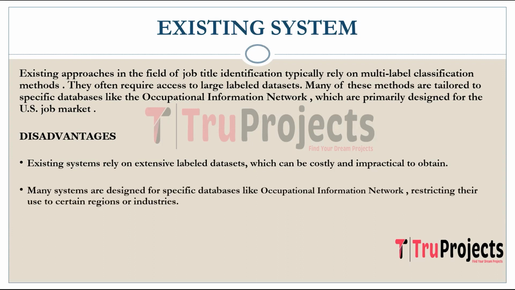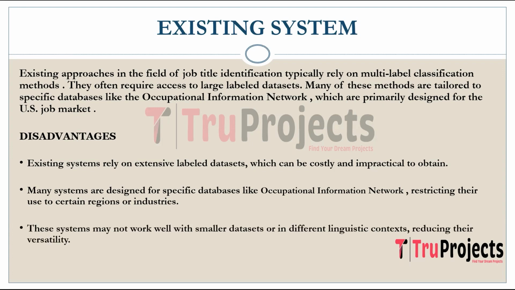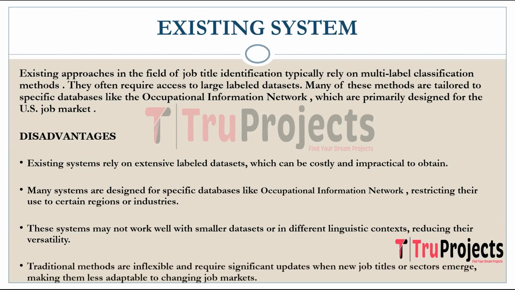Many of the systems are tailored to work with specific databases like the Occupational Information Network, which are primarily designed for the US job market. This restricts their utility in international or industry specific contexts. Existing systems may not perform well when applied to smaller datasets or in linguistic contexts other than those for which they were originally designed. This lack of generalizability hinders their versatility. Traditional methods used in the existing system can be rigid and challenging to update. When new job titles or sectors emerge, significant modifications to the training process and datasets may be required, making them less adaptable to changing job markets.